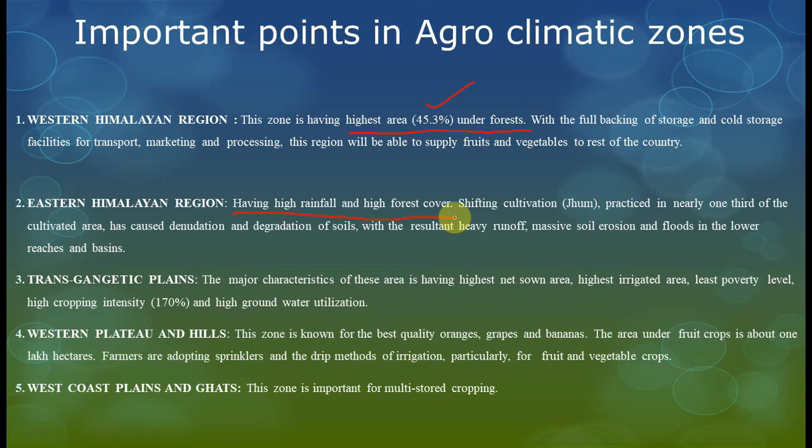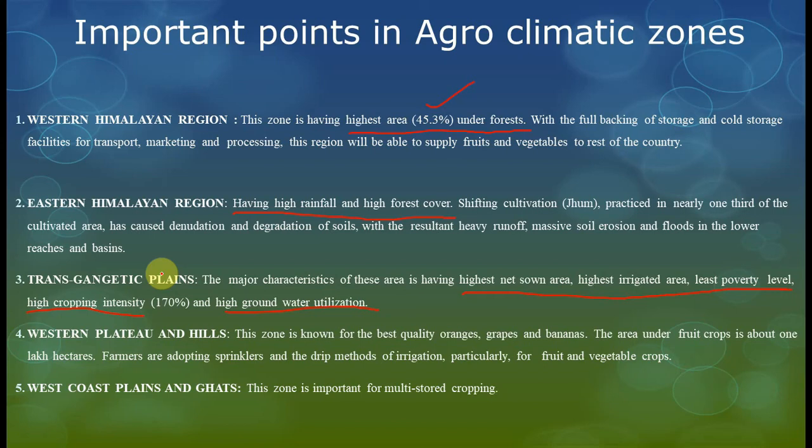Okay, friends. Here, Transgangetic Plains. In the Transgangetic Plains, the major characteristic of this area is having the highest net sown area. See, friends, highest irrigated area, least poverty level, highest crop intensity and high groundwater. Everything is high. It is the Punjab region, friends. Whatever is highest, it is the Transgangetic Plains, except forest cover and forest area.